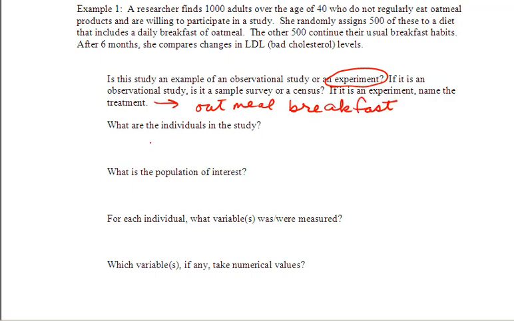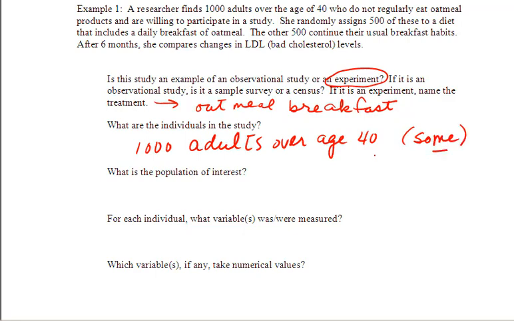The individuals of the study are the 1,000 adults that are over the age of 40. And of course, because this represents some of the individuals of interest, we would call this our sample. What is the population of interest? Well, remember, population is all. So we'll replace the number 1,000 with the word all. And of course, the individuals have not changed. They're adults over age 40.